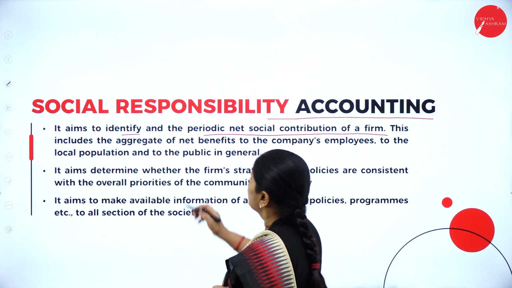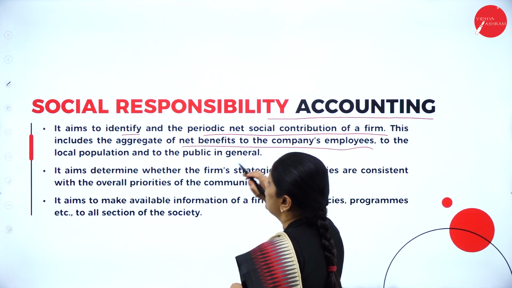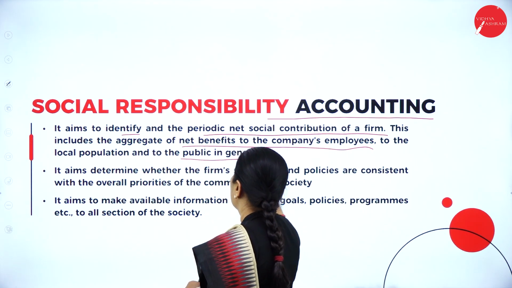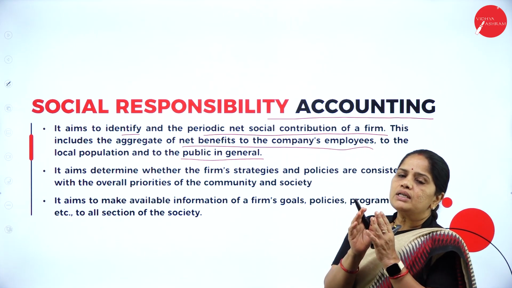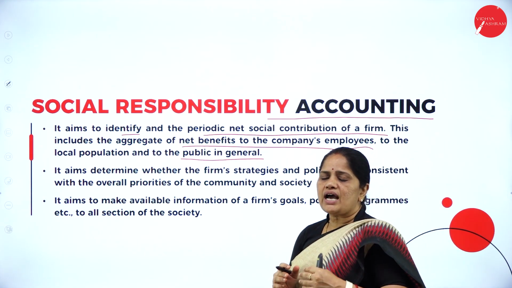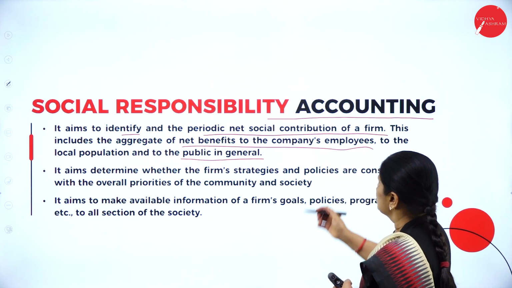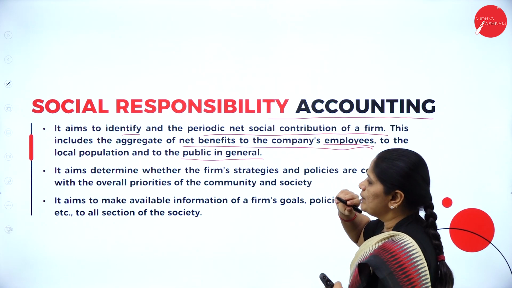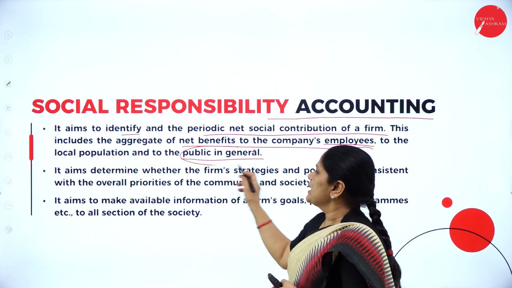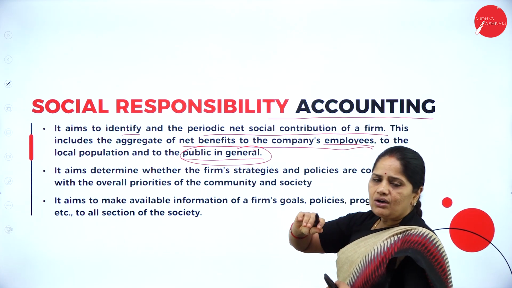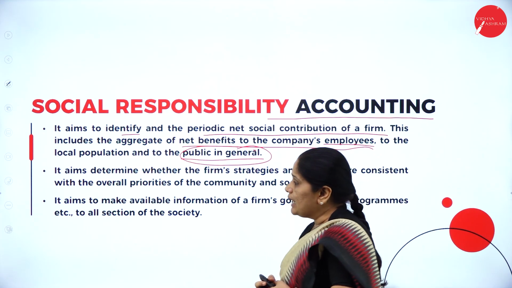It includes the aggregate of net benefits to the company's employees, to the local population, and to the public in general. So, what is the total of net benefits derived through the company's social responsibility? That is, what is the benefit derived by the employees, by the local population, and the public in general? When we add all this together, we get the social responsibility accounting.